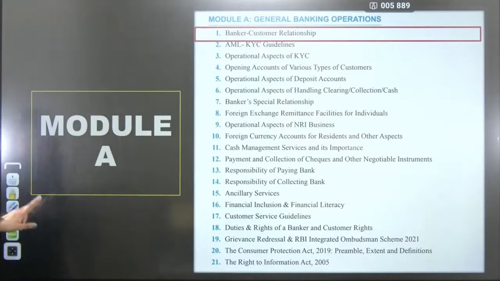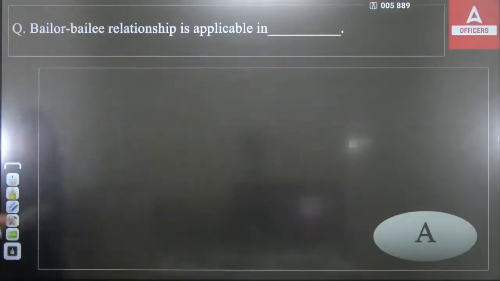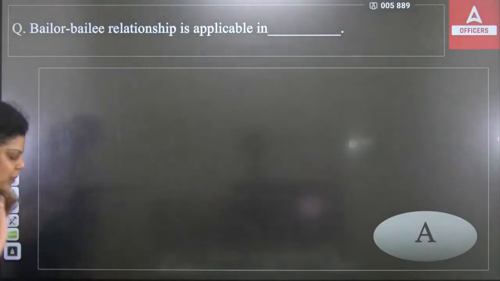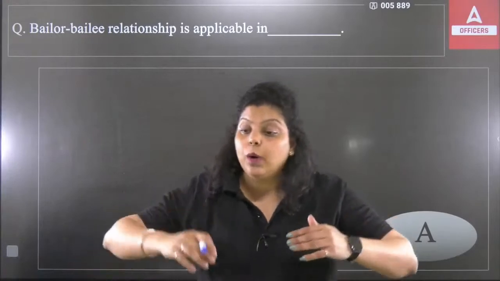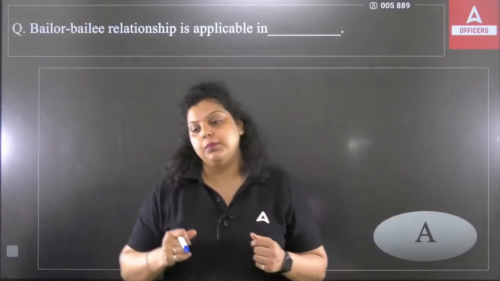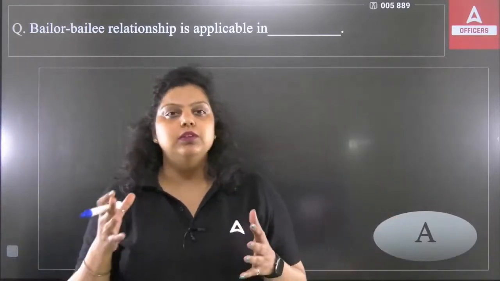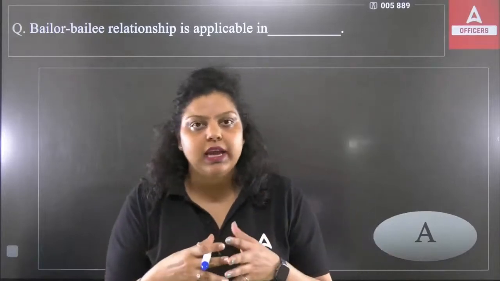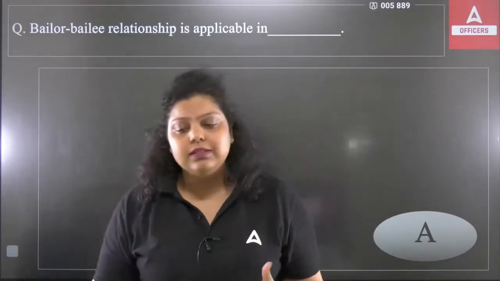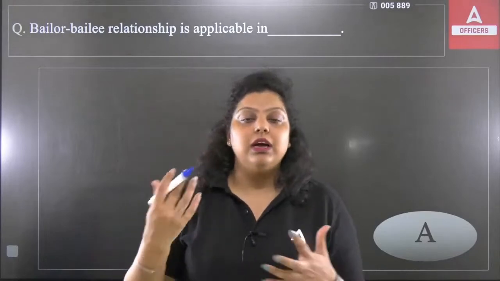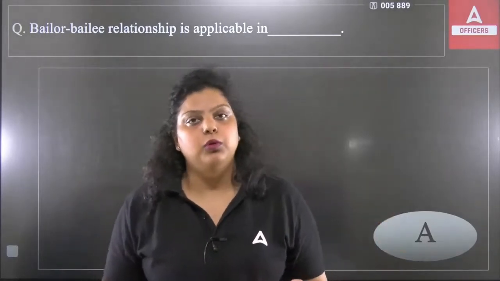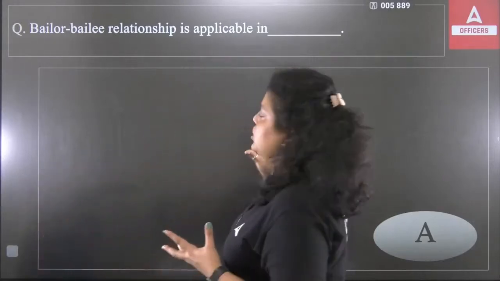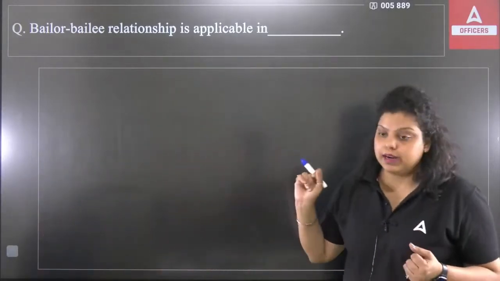Let's start with the first question, which is talking about the bailor-bailee relationship being applicable in which case. So what is banker customer relationship? First of all, banker customer relationship defines what kind of service a customer is taking from a banker. It is very obvious that whenever banker and customer come together and take certain services or products, they are giving each other a service or product that is useful for both, and that is where the relationship is seen between the banker and customer.